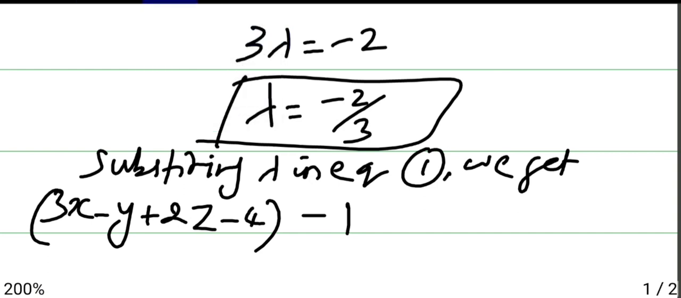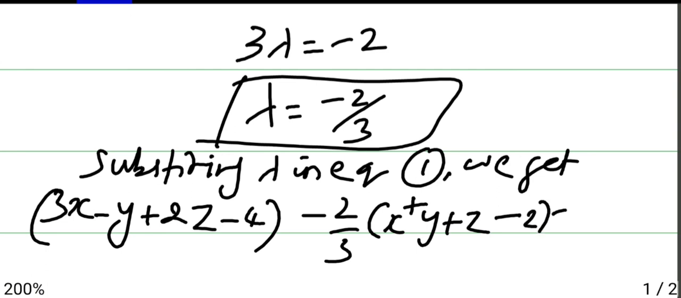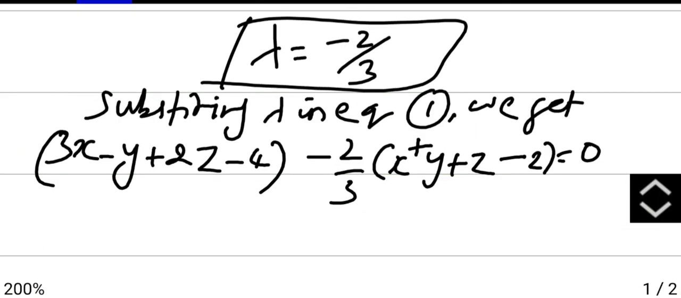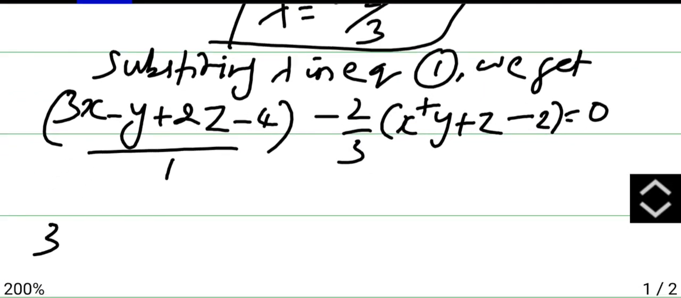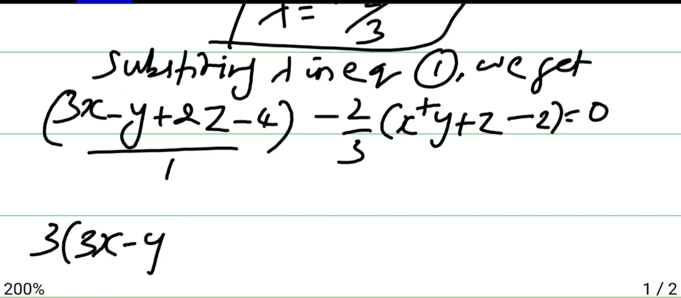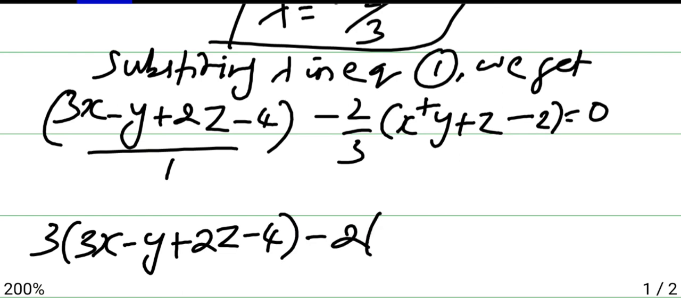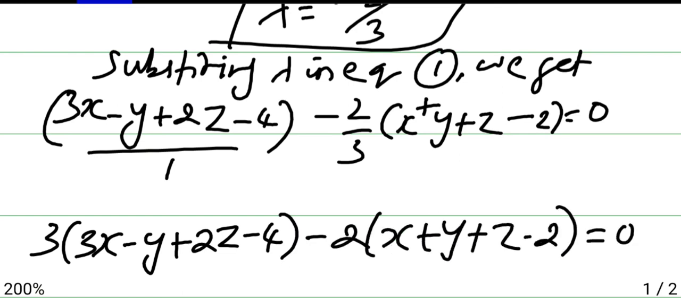Lambda is 2 by 3, and then it is x plus y plus z minus 2 is 0. Now just take LCM. So 3 multiply here, it will be 3 into 3x minus y plus 2z minus 4, and then minus 2 of x plus y plus z minus 2 is equals to 0.